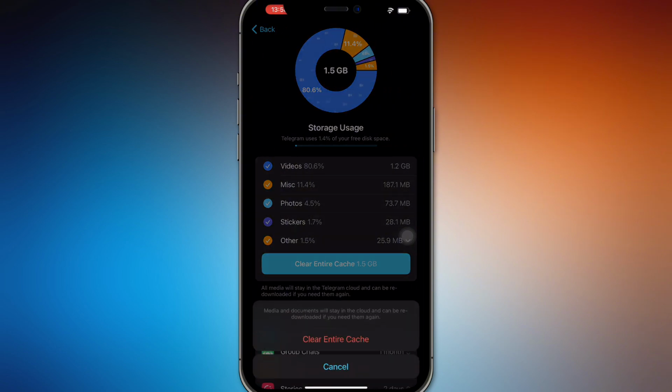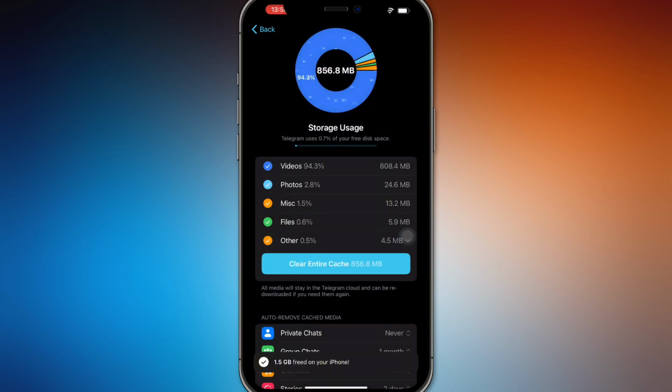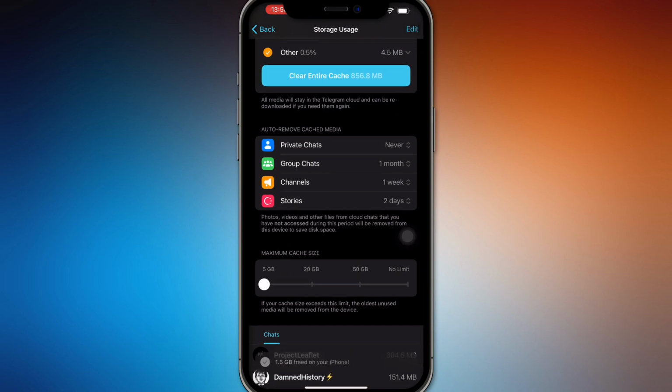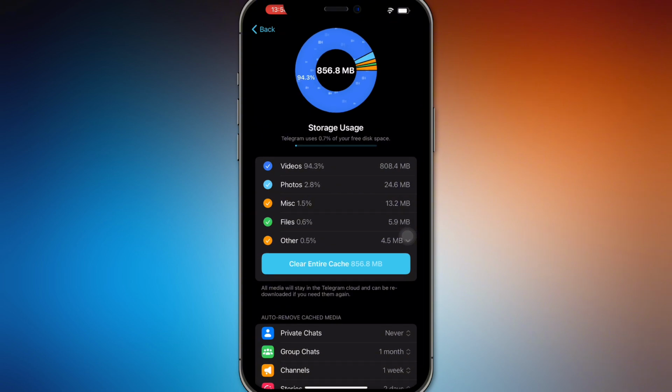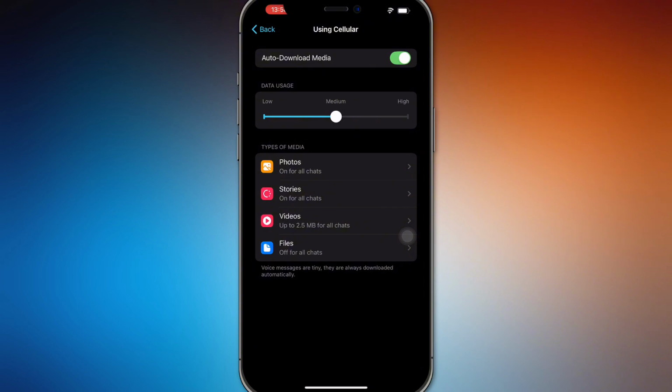You want to clear the entire cache of your Telegram right here. So mine is cleared, pretty cached up. Sometimes they have a limit right here. Maybe it's already full, and you want to reduce that cache so that the Telegram won't actually bug up and actually use less network.